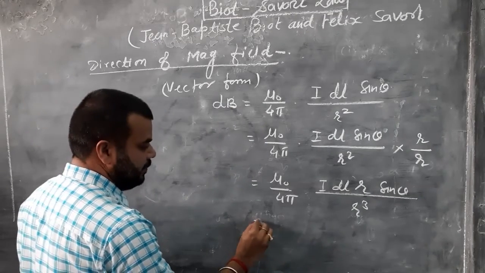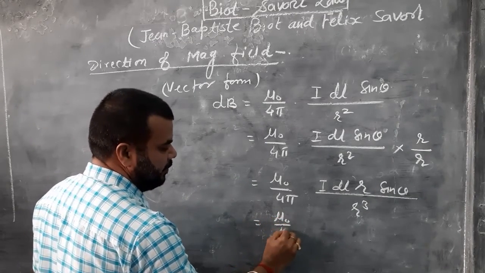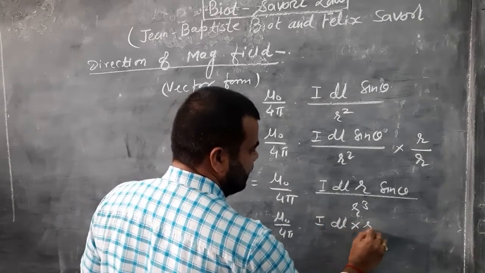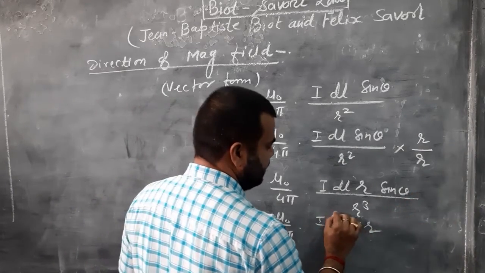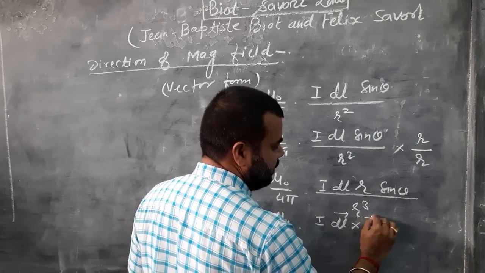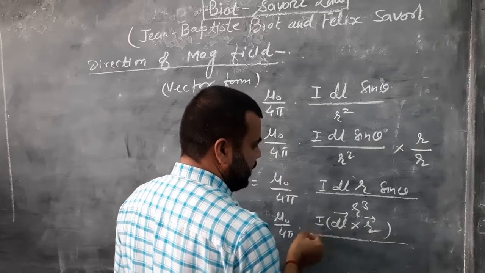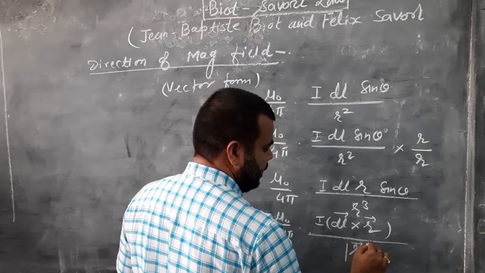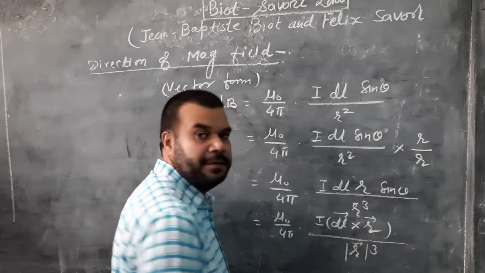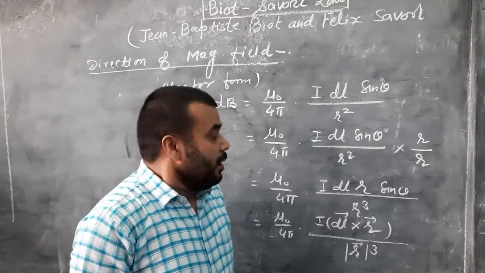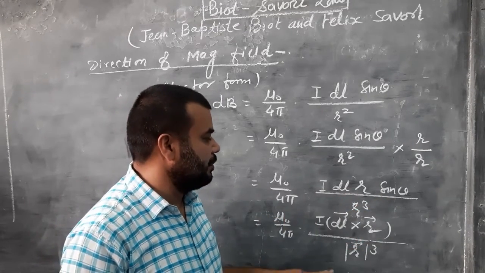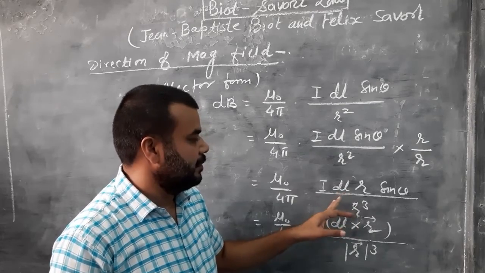We can write mu naught upon 4 pi into I dl cross r, where dl is a vector quantity, r is a vector quantity, upon mod of r power 3. This is the vector product of the two vector quantities.